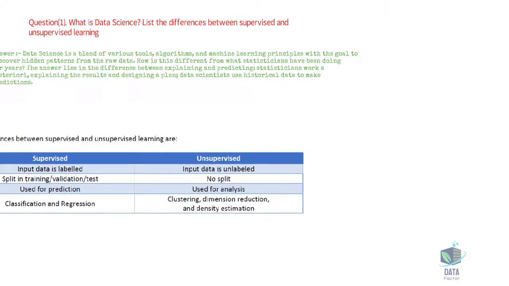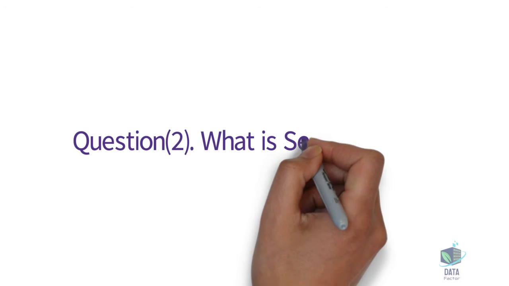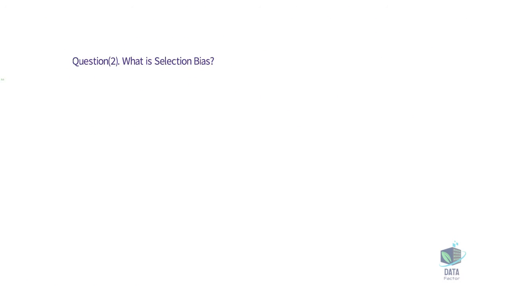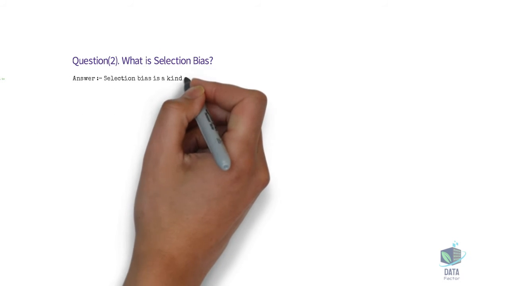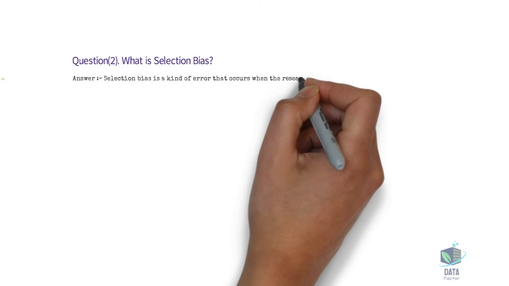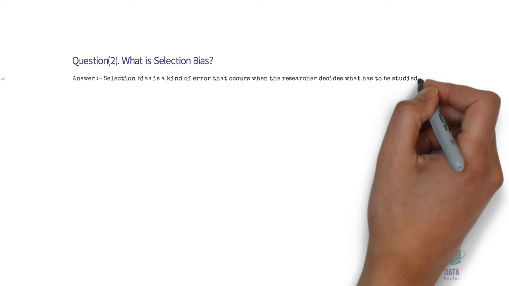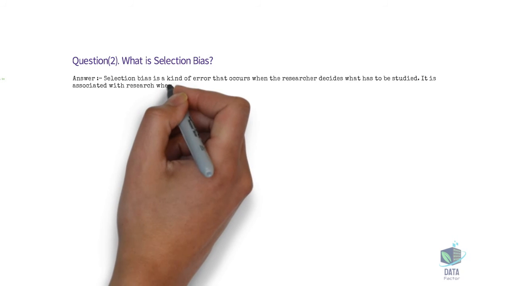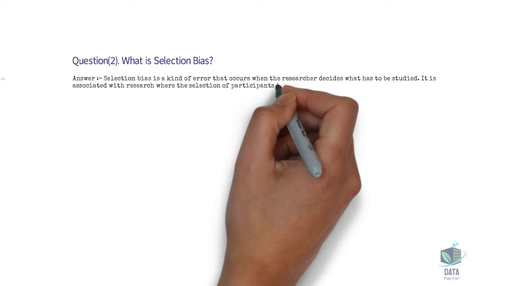Question 2. What is selection bias? Answer. Selection bias is a kind of error that occurs when the researcher decides what has to be studied. It is associated with research where the selection of participants is not random. Therefore, some conclusions of the study may not be accurate.